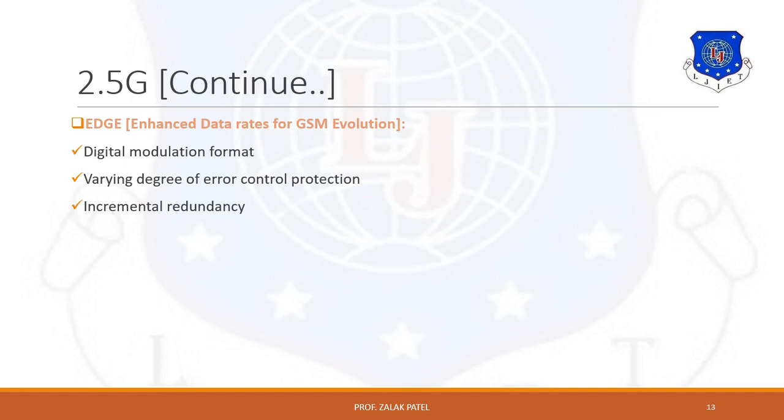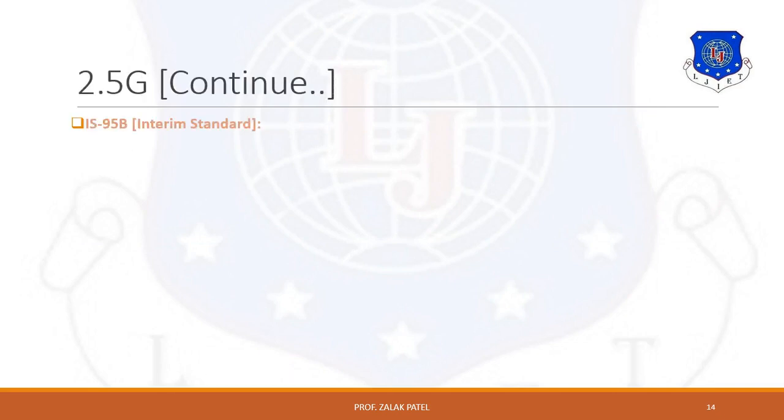Because of this, it provides incremental redundancy. It provides data rate of 384 kbps, and even for an individual user it can be in the form of Mbps, means megabits per second.